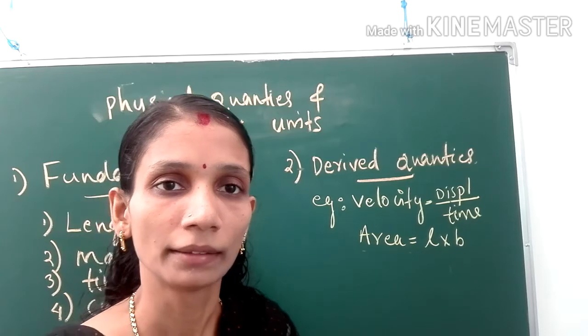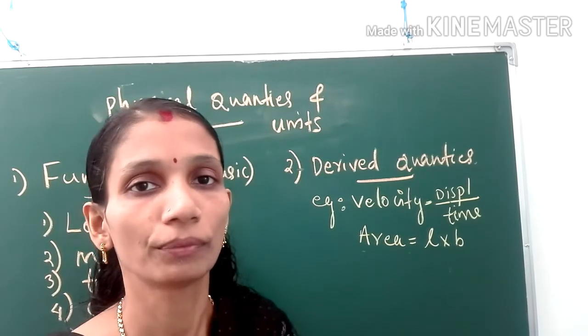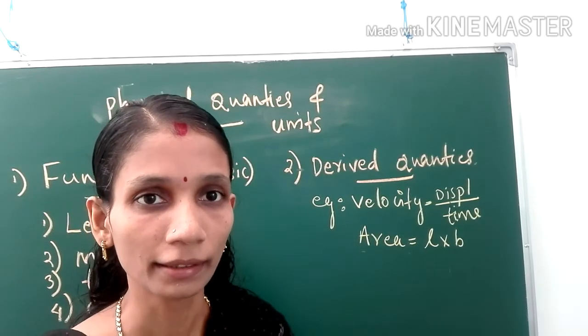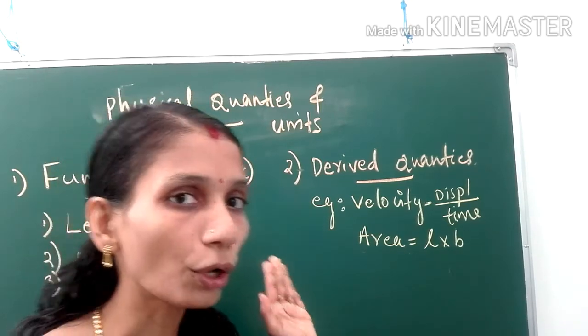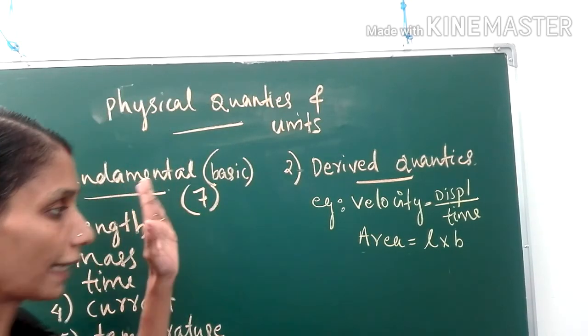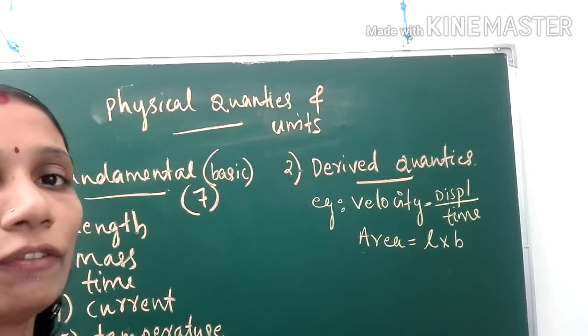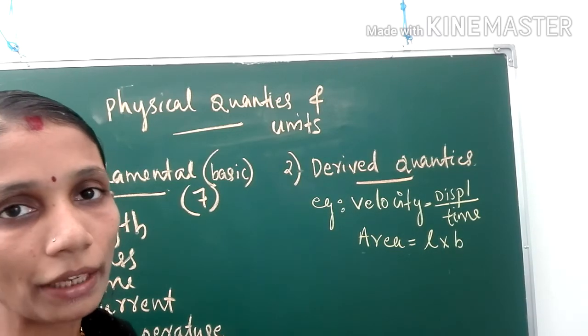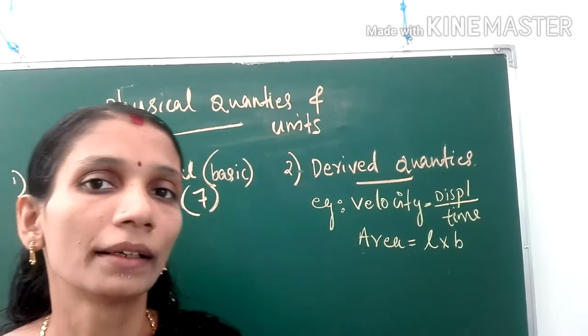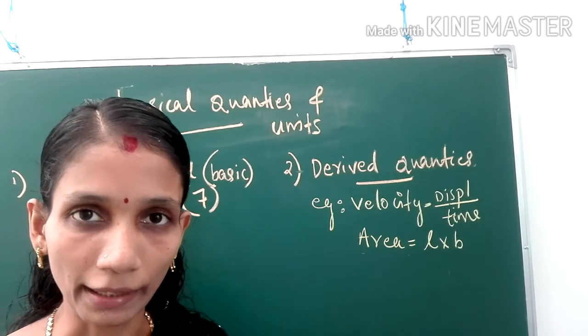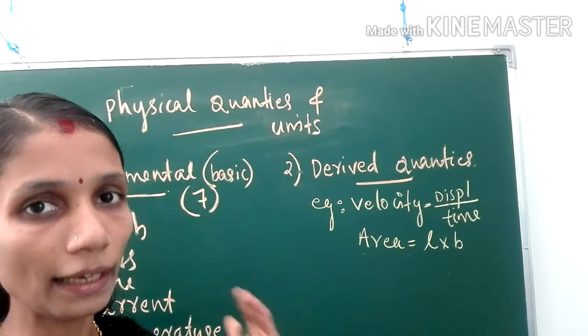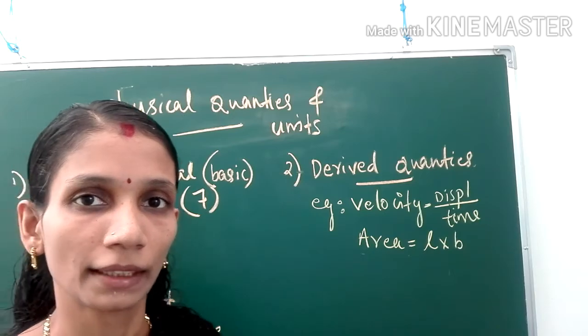Correct. There are a lot of physical quantities, and out of all these physical quantities, only 7 quantities are fundamental quantities. The remaining quantities are all derived quantities. We can derive them from fundamental quantities. Correct.